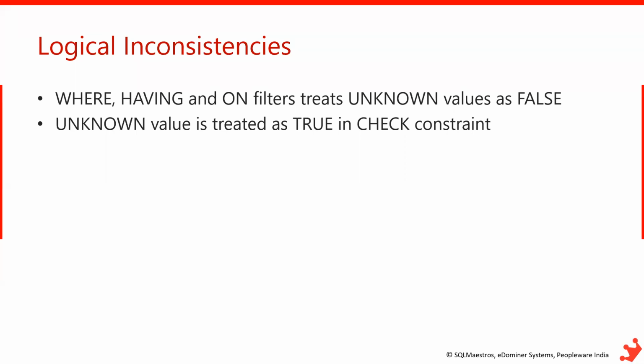So if I have a check constraint on an age column in an employee table, which accepts a record only if the age of an employee is greater than 18, and you do not pass a value for the same row, that means age is null for that row. This record will still be inserted, as null is treated as true by check constraints. We will look into a small demo to prove this point, how a check constraint treats a null value as true whenever you're inserting the data.